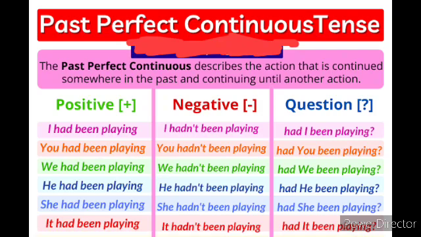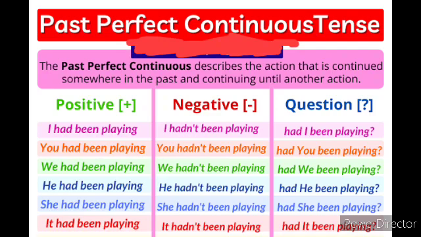Look at the examples given here for positive, negative and question forms. In positive, I had been playing, you had been playing, we had been playing, he had been playing, she had been playing, it had been playing. So here, as it is in the past tense, we don't have has or have. Only had, whether the subject is plural or singular, whatever it may be, we should go for had only. So this should be there in the past perfect continuous tense, children.